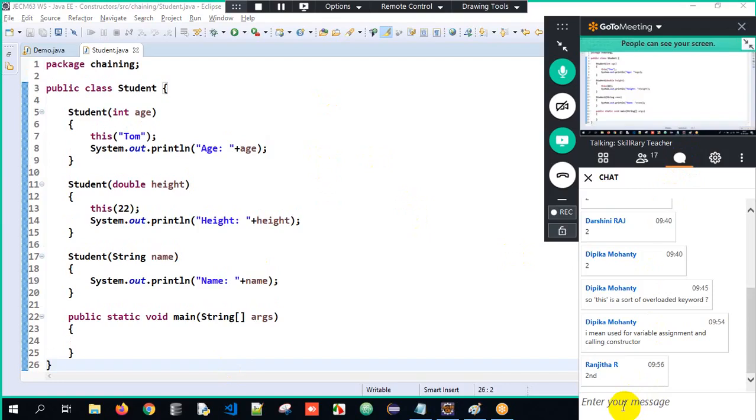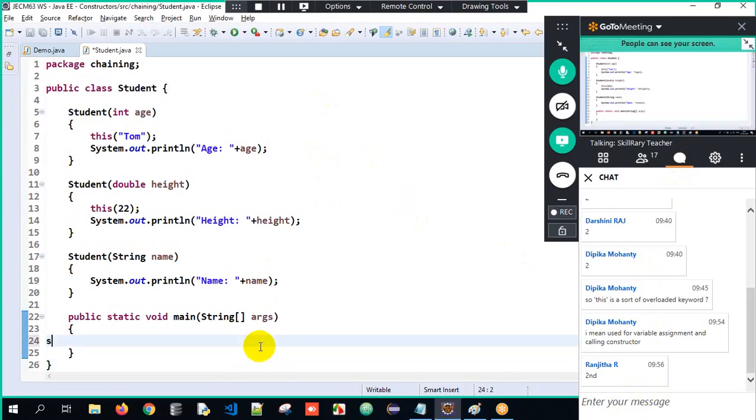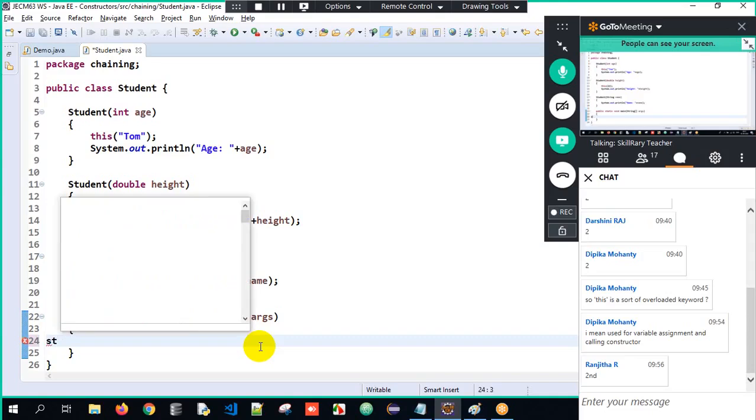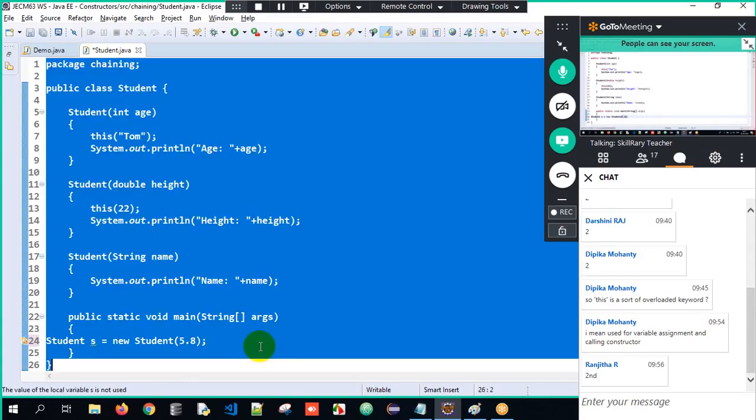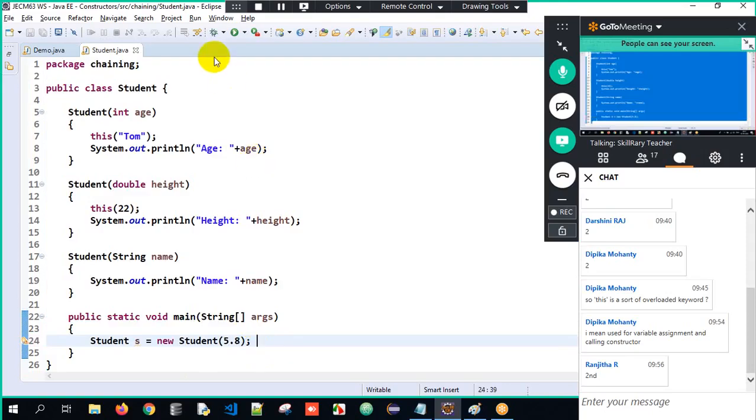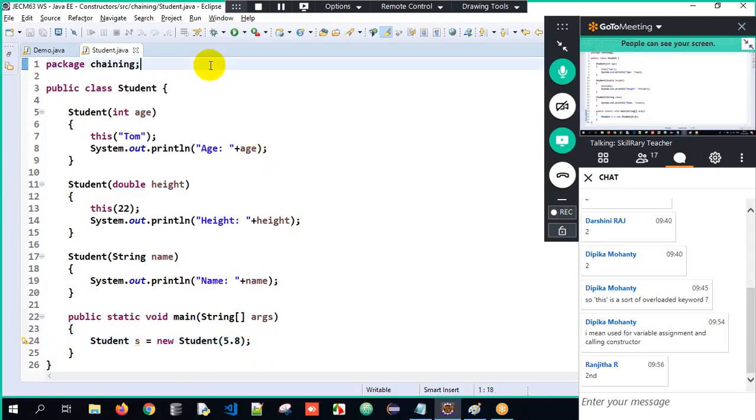Yeah, there's one question used for variable and calling constructor. Okay, perfect. We could understand that way around as well. So now here, quickly tell me what will be the output when I create an object over here and I am passing 5.8. Yeah, perfect. Now guys, can you tell me the sequence of the output? Think and tell me. Take time and tell me what will be the output.